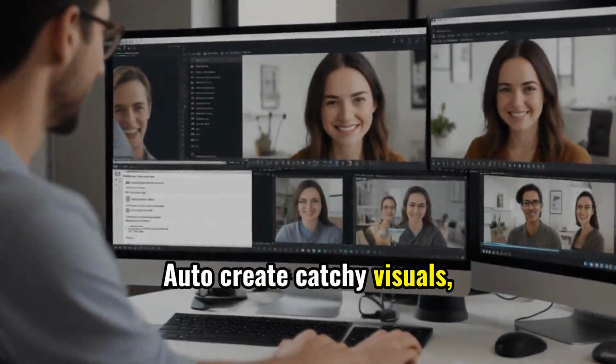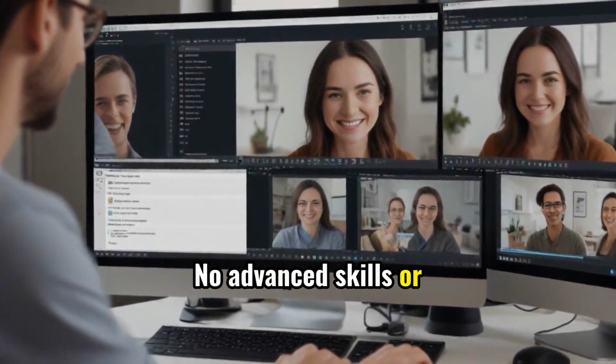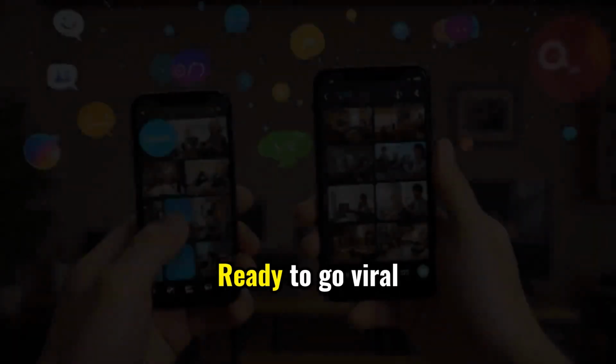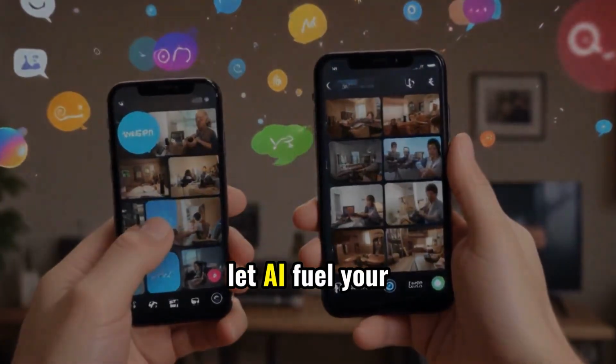Auto-create catchy visuals, captions, and eye-popping edits. No advanced skills or exhausting hours required. Ready to go viral without burnout? Start creating now and let AI fuel your growth.